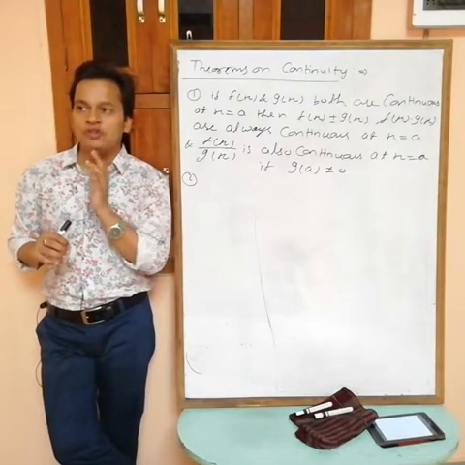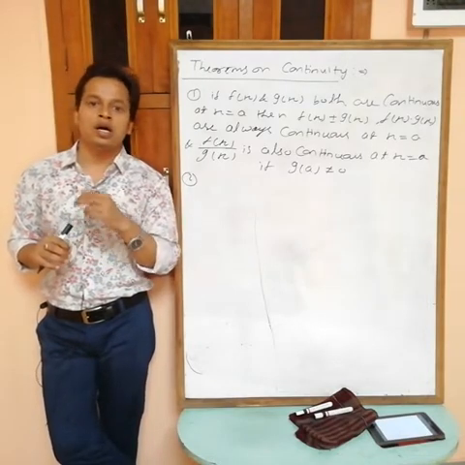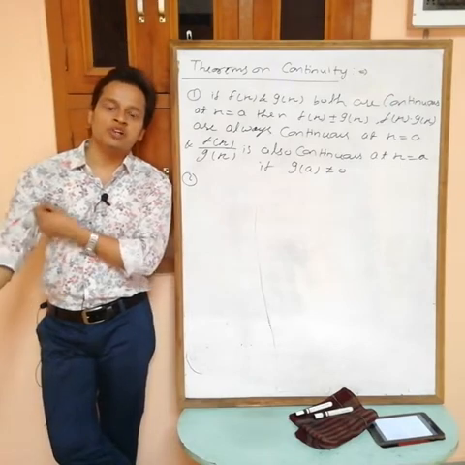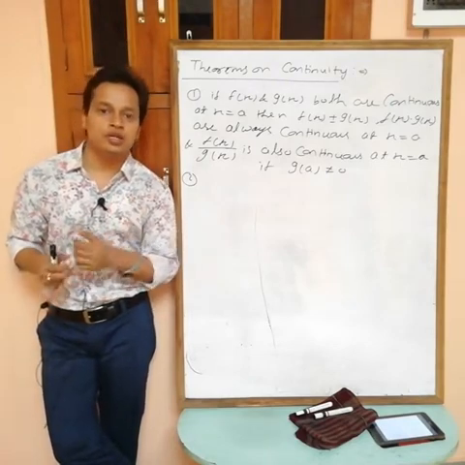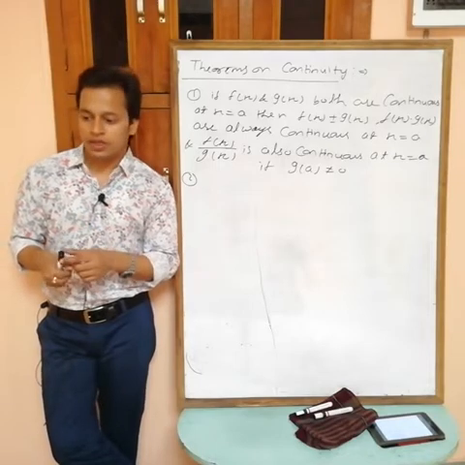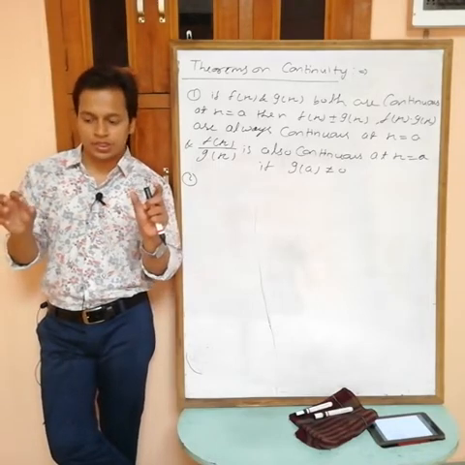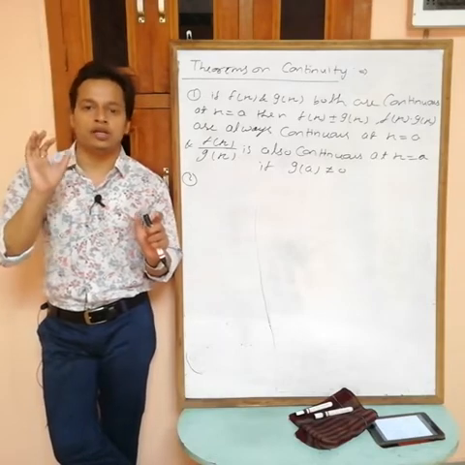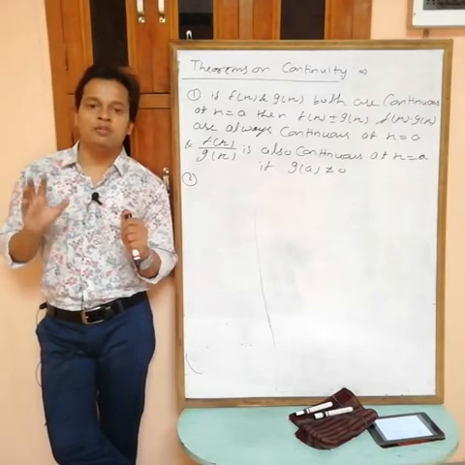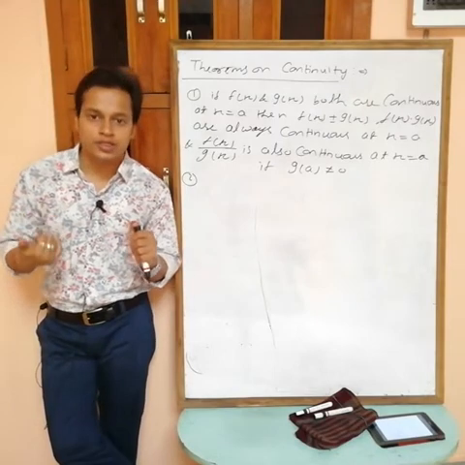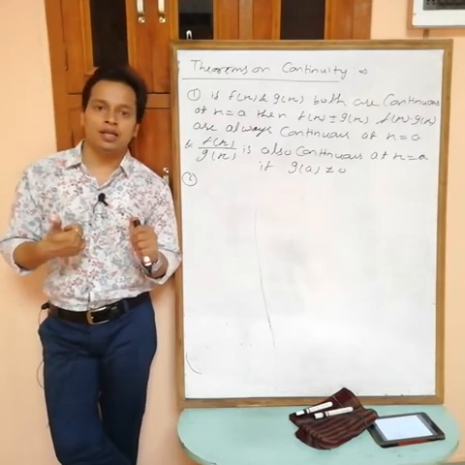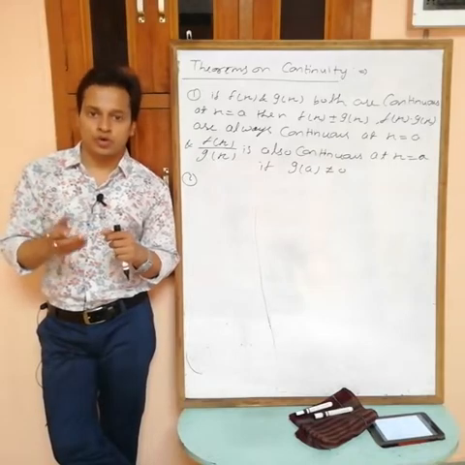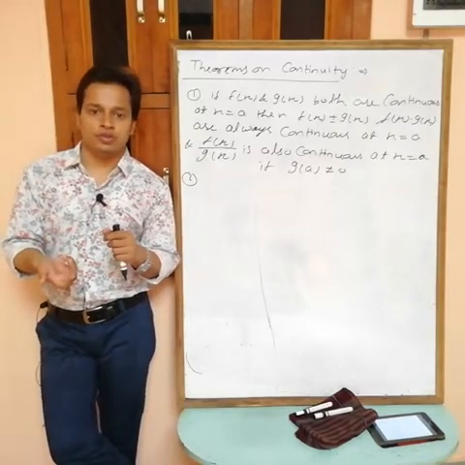Now suppose you have one continuous and the other discontinuous. Suppose f(x) is a continuous function and g(x) is discontinuous at a. If one is continuous and the other is discontinuous, then the sum and difference are necessarily discontinuous, but you can't say anything about the product or division. The product or division may be continuous.